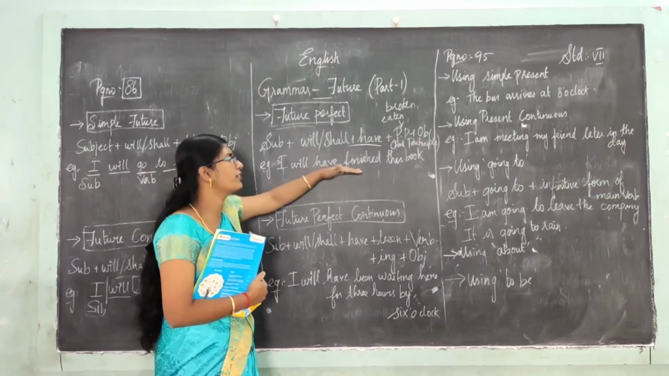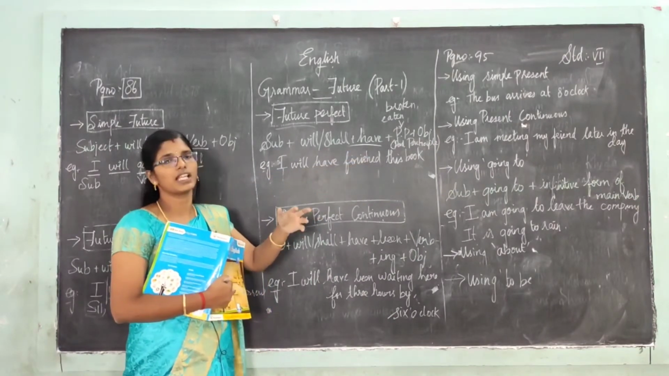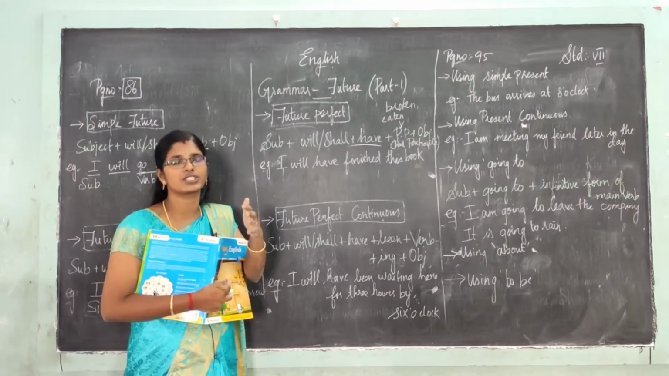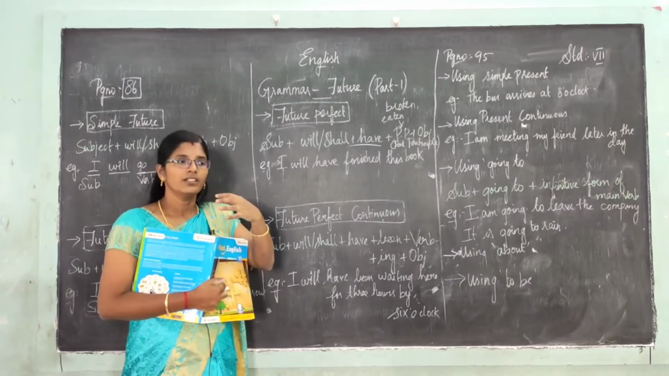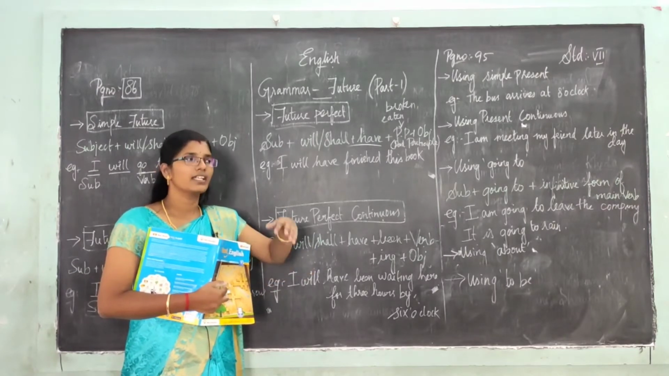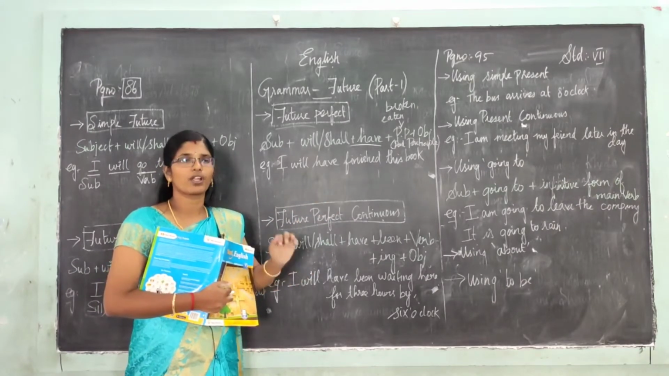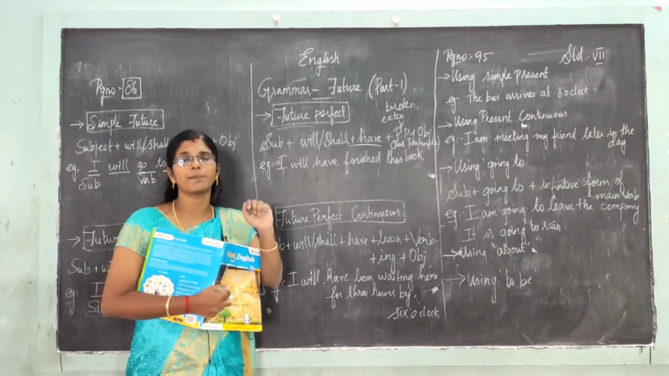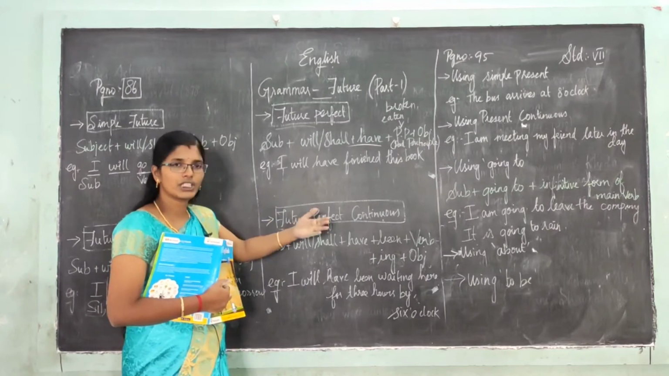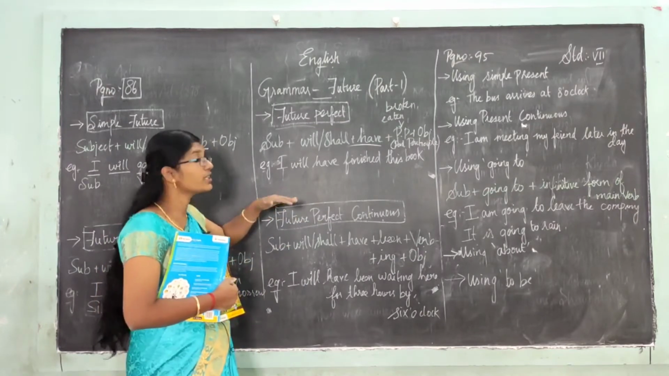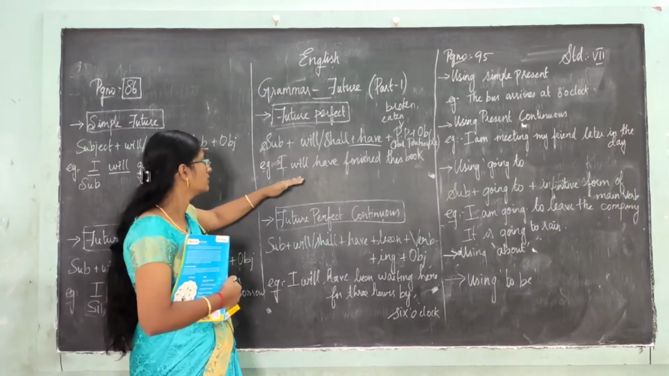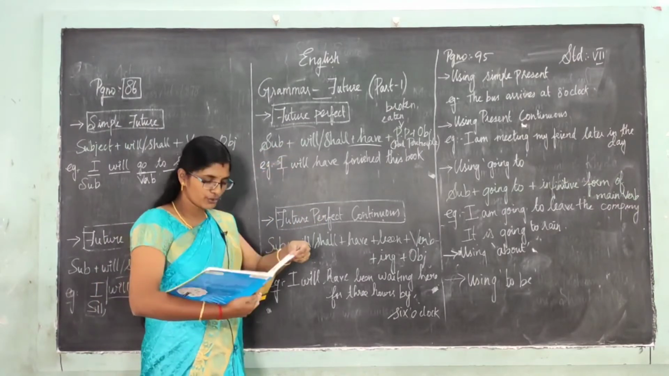So look at the example. I will have finished this book. Now future la இந்த book முடிச்சிருவேன் அப்படினு சொல்லுவோம் இல்லையா. So presently it is going on. நாளைக்குள்ள I will have finished this book. By tomorrow I will have finished the portion. ஓகேவா, நான் போர்ஷனை முடிச்சிருவேன் அப்படின்னு சொல்லுவோம் இல்லையா. So now also I am continuing, it will happen in future மாதிரி தான். ஓகேவா, so that is called future perfect.